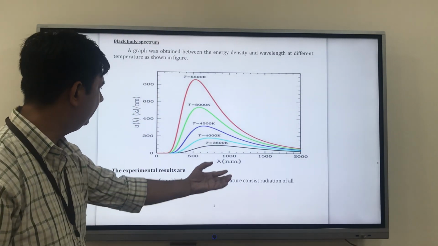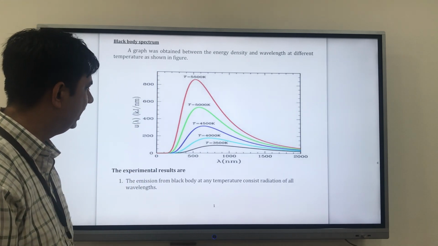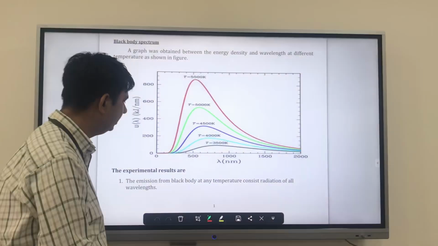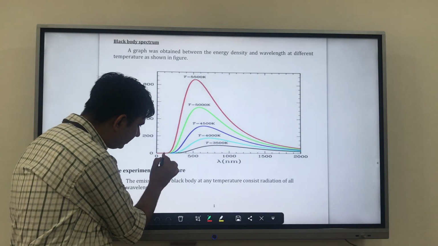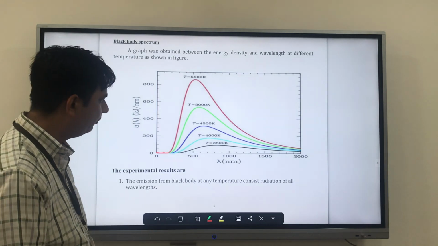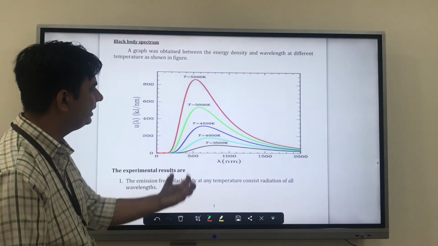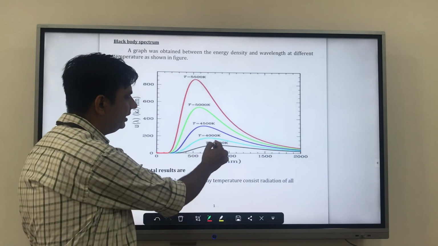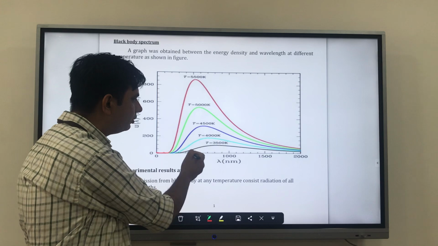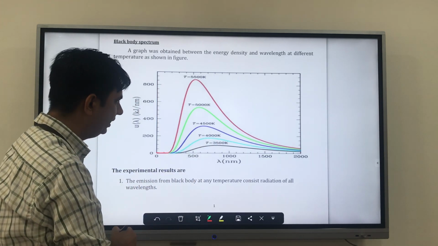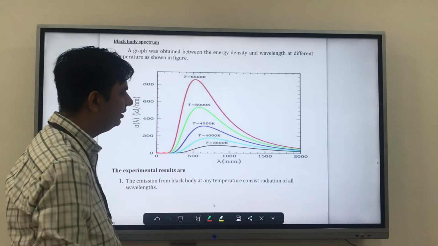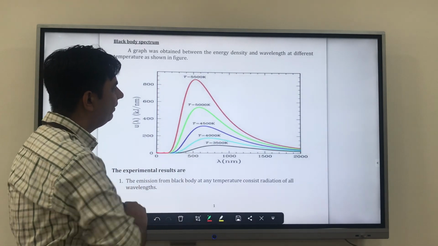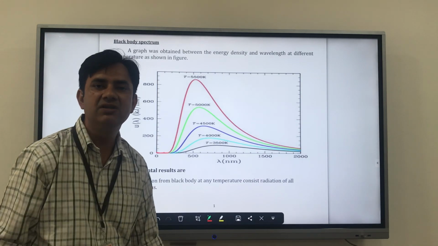This is my wavelength and this is my energy density, and you can see over here that they all have the same wavelength, and as we increase the temperature to 3500, it starts emitting black. On 4000 it starts blue or violet, you can say. On 4500 it starts emitting dark blue, and green on 5000, and red on 5500 K.